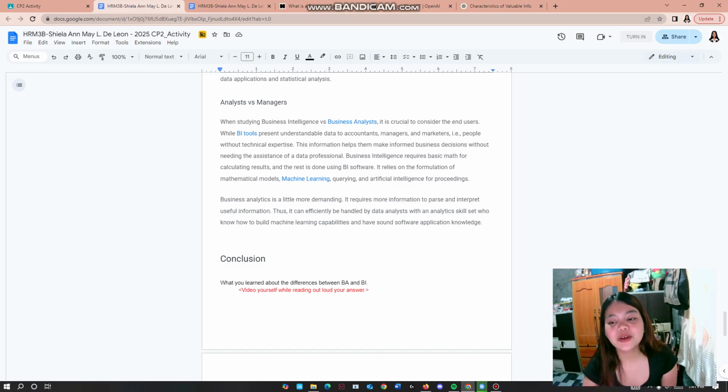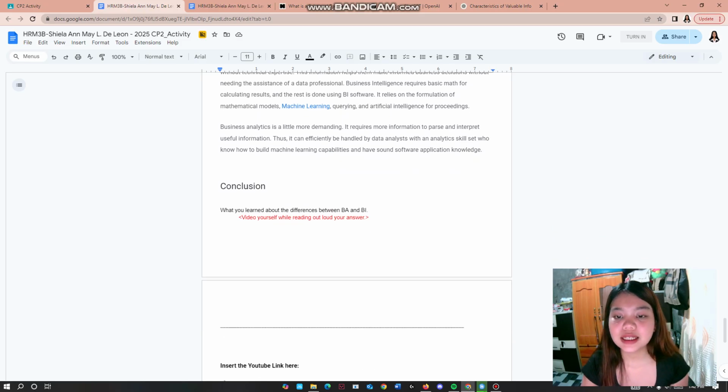It relies on the formulation of mathematical models, machine learning, querying, and artificial intelligence for proceedings. Business analytics is a little more demanding. It requires more information to parse and interpret useful information.